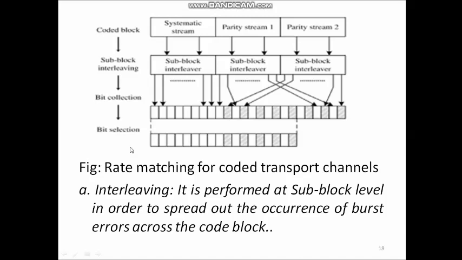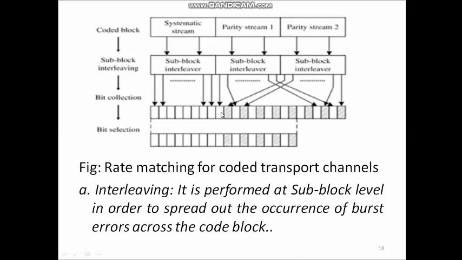So this interleaving is performed separately for systematic stream, parity stream 1 and parity stream 2. Once bits are interleaved, then there is a bit collection stage. In the bit collection stage, the systematic bits are placed at the beginning, and it is followed by bit interlacing of the 2 interleaved parity streams. As you can see here, from parity stream 1 interleaved value, first bit is placed here.